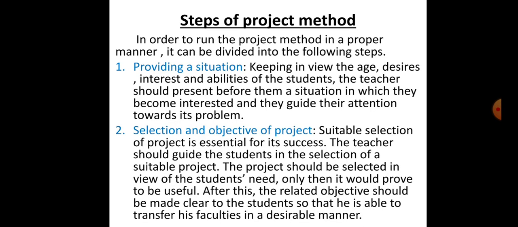Now, the steps of project method. In order to run the project method in a proper manner, it can be divided into the following steps. What are these steps? The first one is providing a situation. Keeping in view the age, desires, interests, and abilities of the students, the teacher should present before them a situation in which they become interested and they guide their attention towards its problem.